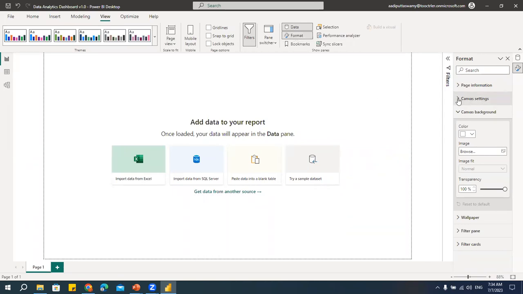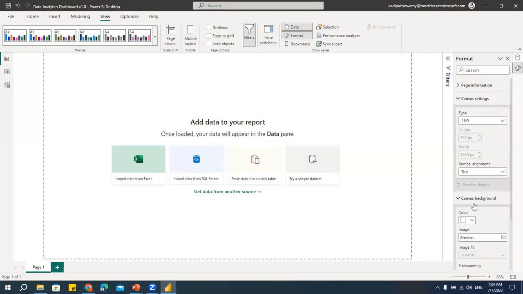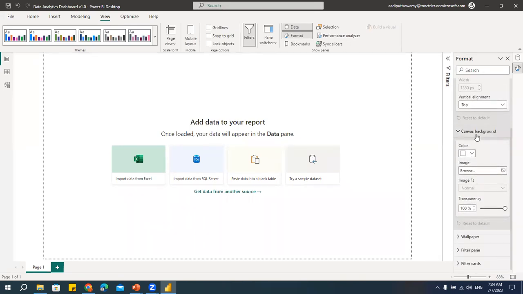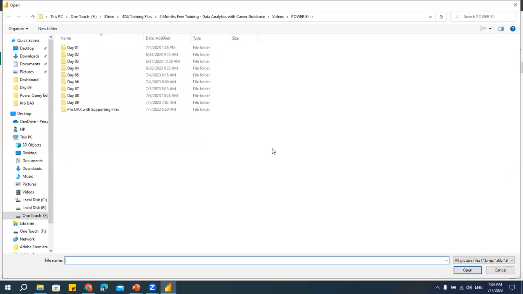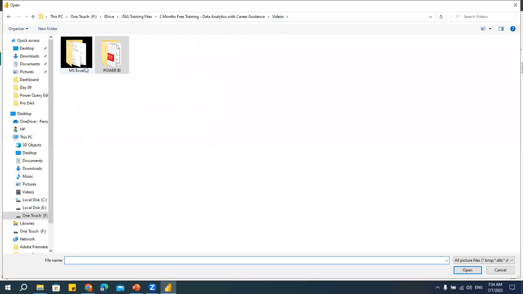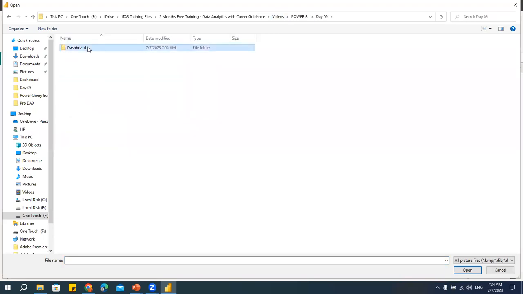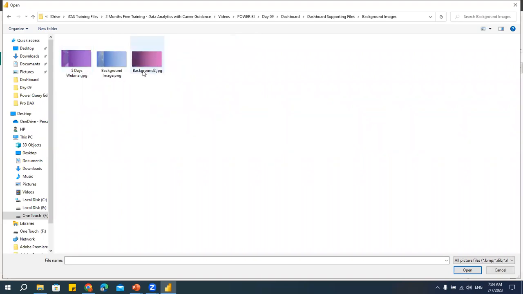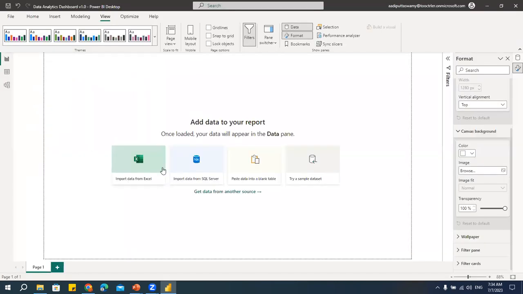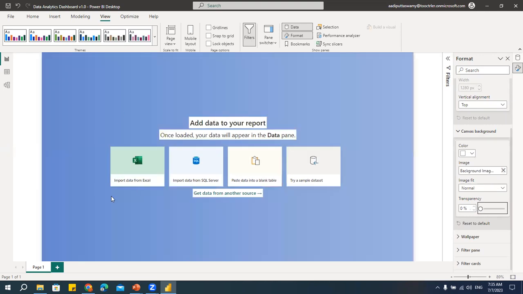You can see that I have this format pane. Directly, I'll go to this canvas settings. Here I have this canvas background. Here it says background color is white. But I have some image here. I'll click on this image. You can see that it will take me to that particular folder. Go select the background. Okay, see, this is what we had created, selected, and I'll say open. Now the background image has been taken here. Now, why is it not appearing? Don't worry, that is because of this transparency 100%, make it 0. See, I got the layout.